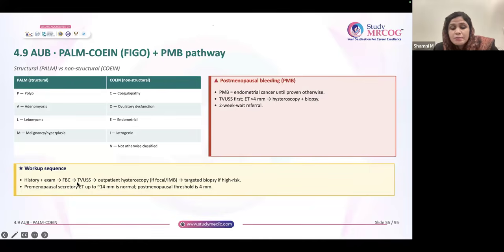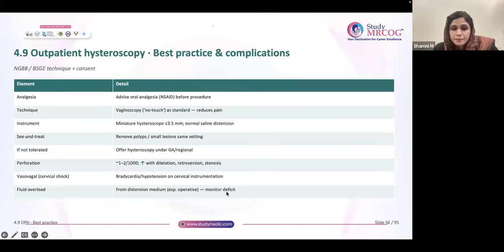Now, history, exam, full blood count, TVS, outpatient hysteroscopy, and if focal lesion or intermenstrual bleeding is there, a targeted biopsy is required. That is, hysteroscopic biopsy is required. If there is any focal lesion like a polyp, or intermenstrual bleeding, all those things are there, you have to work on it. So the threshold, all of you must be knowing, more than or equal to 4 mm is the cutoff for biopsy.